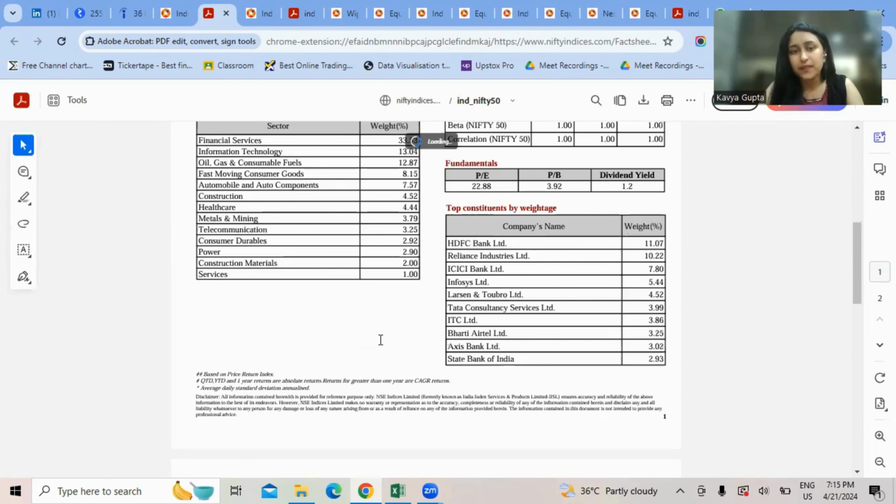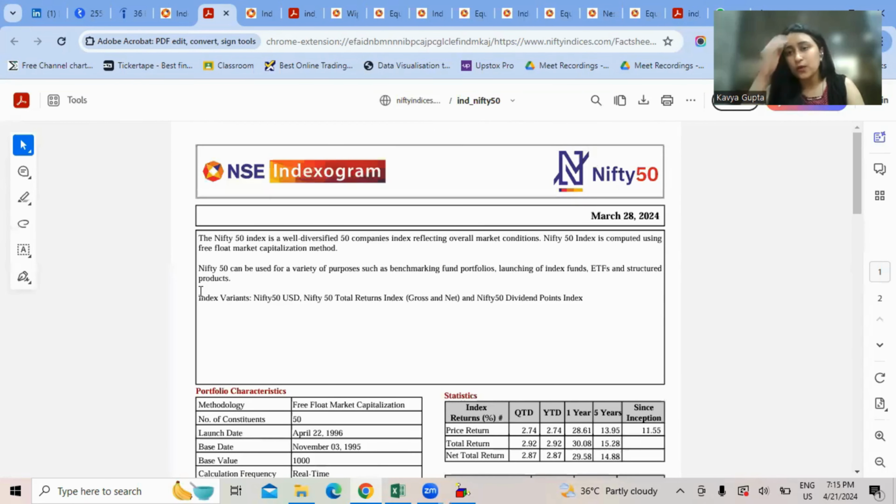Now, we all know that when we want to gauge the performance of our economy, we generally refer to how the Nifty 50 index is performing. Nifty 50 index is a well diversified 50 companies index which reflects the overall market conditions. It is computed using the free float market capitalization.